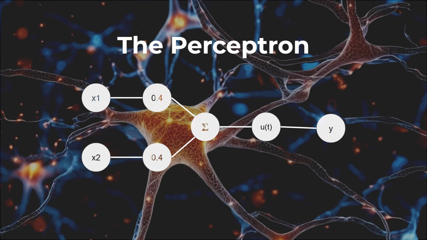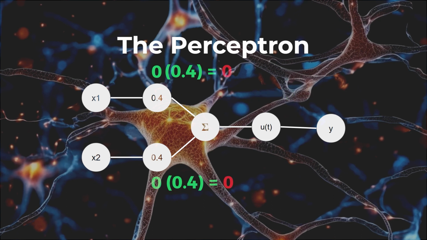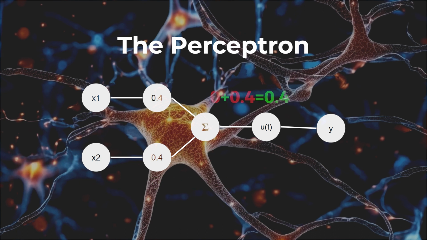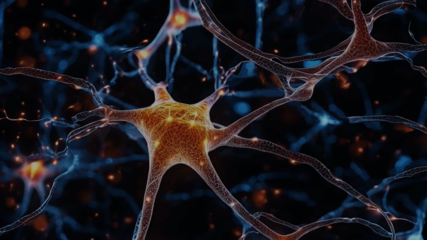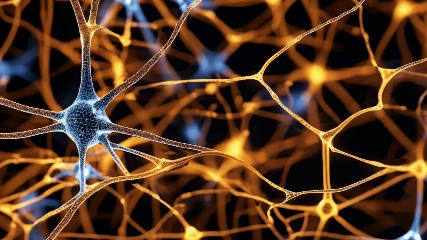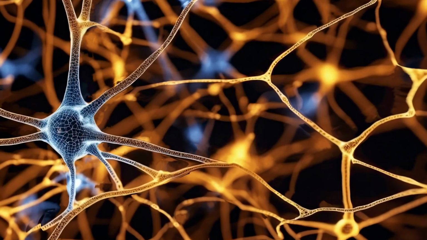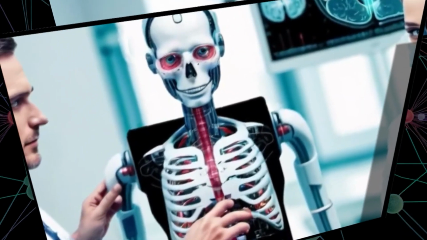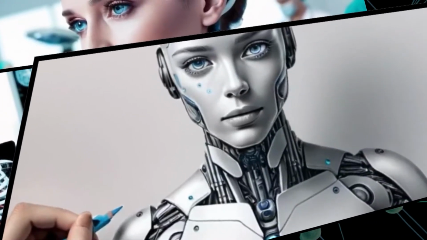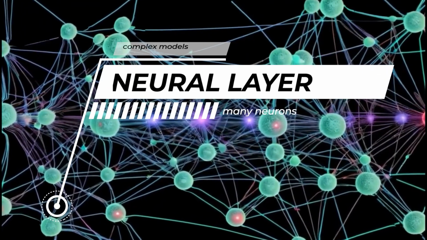Once the weights have been adjusted, if we repeat the calculations, we can see that the expected results are obtained this time. It was only necessary to update the weights once, but with different initial values of learning rate or weights, this process could have been much longer. Thanks to the perceptron, nowadays we have very complex models capable of detecting diseases or making impressive drawings in a matter of seconds. A set of many neurons forms a neural layer, and to achieve complex models, more than one of these layers are used.